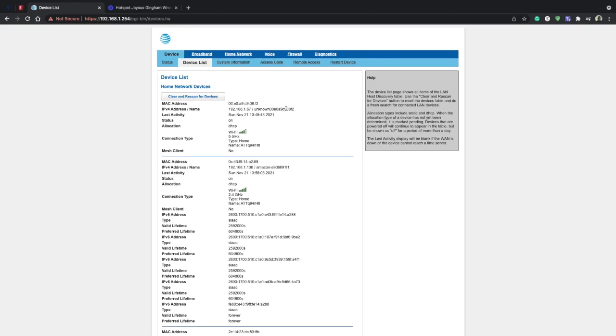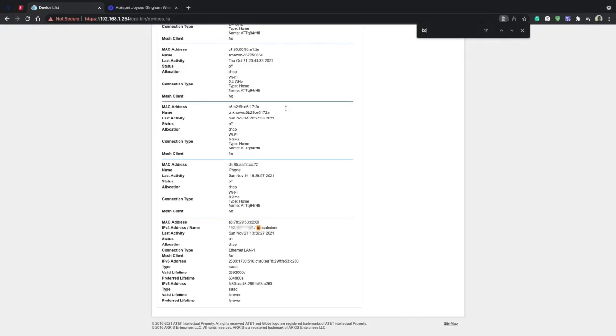If you have something under your modem that has device list, you can search Bobcat. Or if it doesn't pop up any Bobcat, look on the back of your Helium Miner, if you own one, and search the IP address using Command F or Control F, depending on what operating system you use. I have a Mac, so I use Command F, and if you're using Windows or a Microsoft operating system, you will use Control F. So if Bobcat Miner doesn't show up under device list, you can easily just search it by IP address. I searched mine under Bobcat Miner.